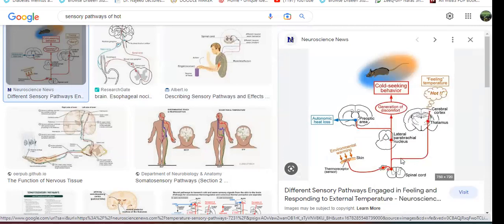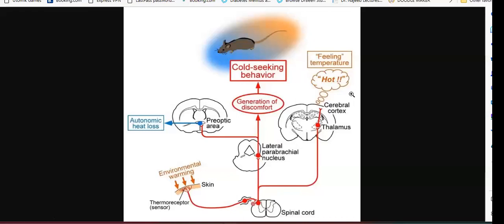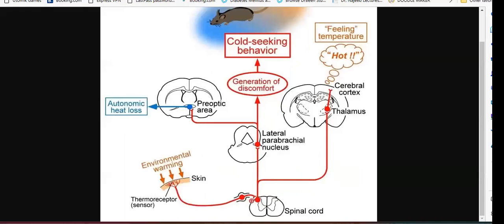So basically, here one example is given, so you can understand the thermosensory pathway. These are the skin. In the skin, we have thermoreceptors. So these are the receptors. From these receptors, they are connected to a neuron.